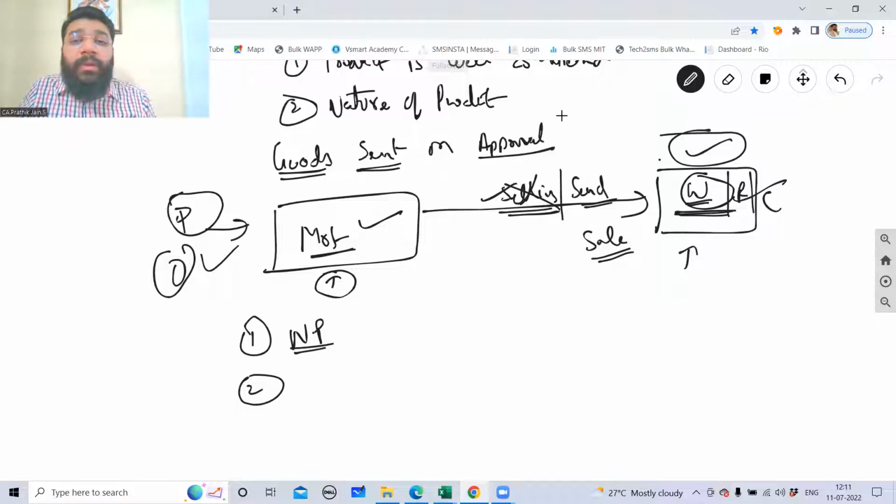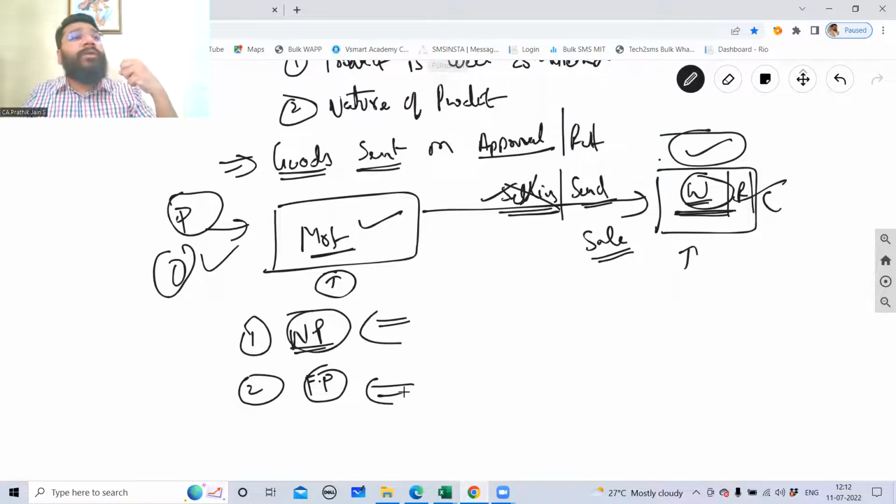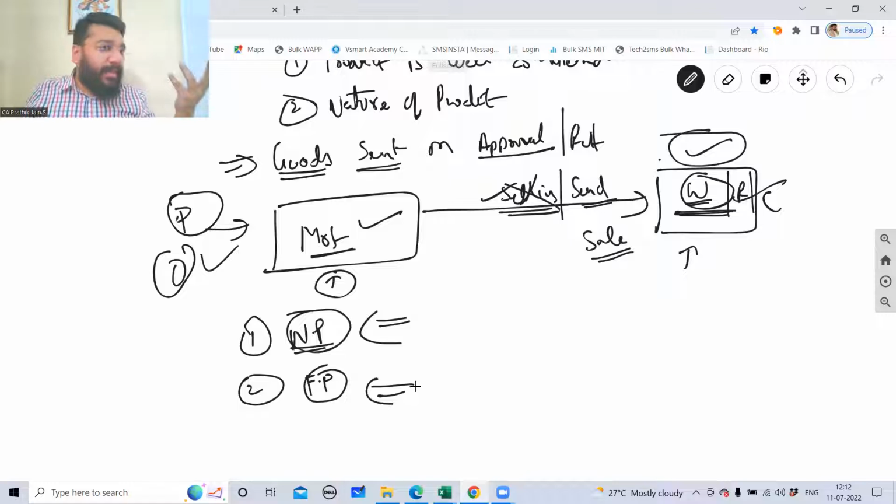goods sent on approval or return basis. So when I'm sending this new product, or when I'm into the Flipkart business, when I'm sending the goods, I give them a condition that within 15 days, please accept it, please approve it. If not, you return it. Are you able to follow? So this kind of arrangement happens to a business which is launching a new product, or this kind of business model is suitable for all the people who are doing online businesses, online transactions, right?